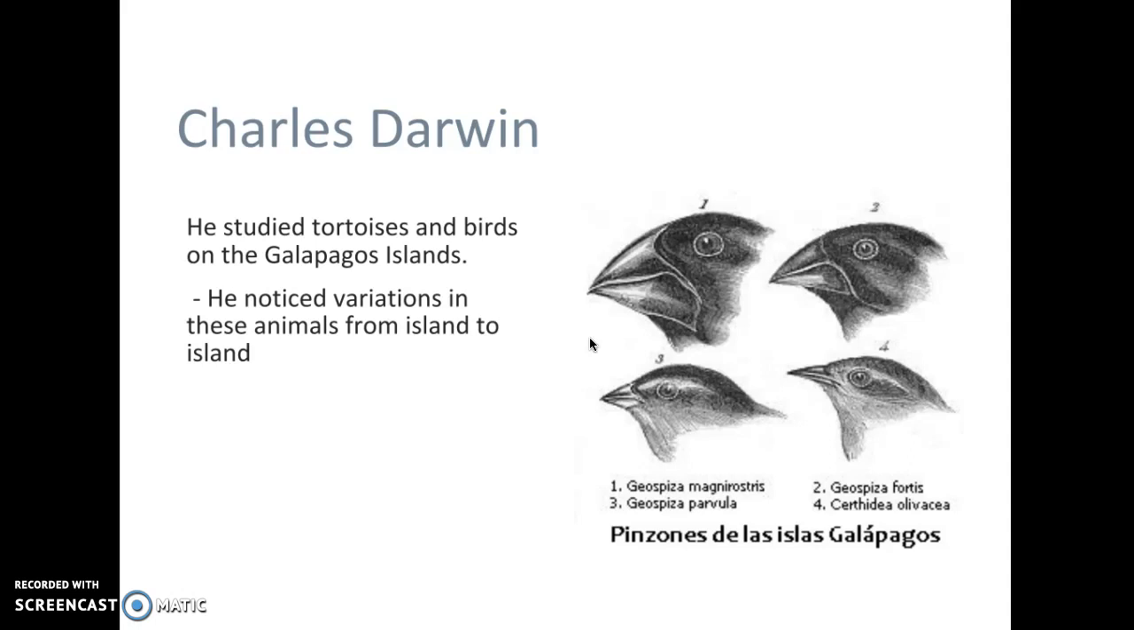And in finches, he noticed specifically their beak, and that certain finches had different beaks depending on where they lived and what they used them for. And so he says that these birds adapted to their environment in order to make that happen.